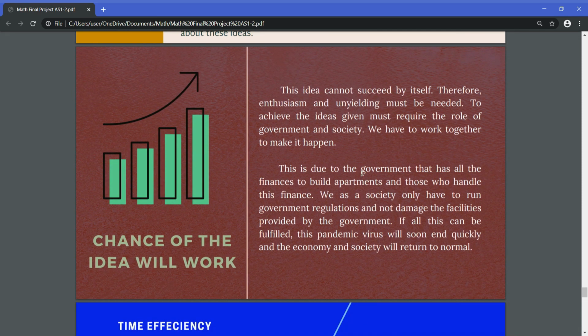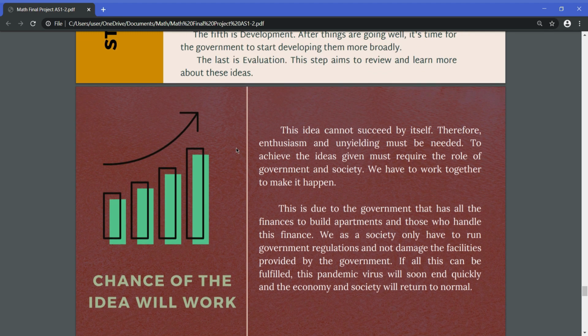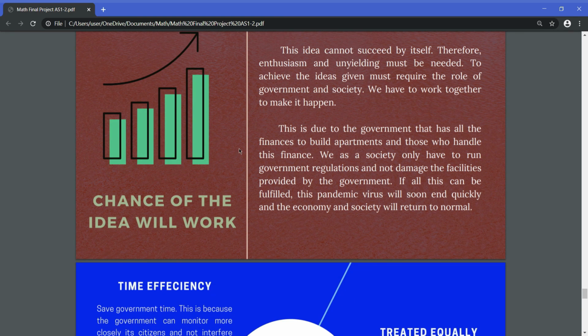So, the chance of the idea working is that we need all of the citizens to work together. I know this idea cannot succeed by itself because the citizens must think hard. Therefore, enthusiasm and persistence are needed. To achieve the idea given requires the role of both government and society. We have to work together to make this happen.